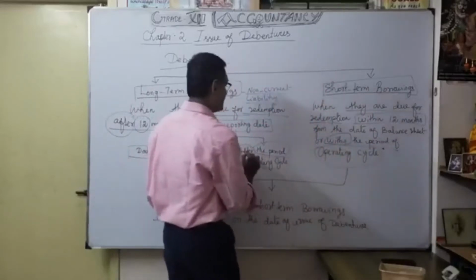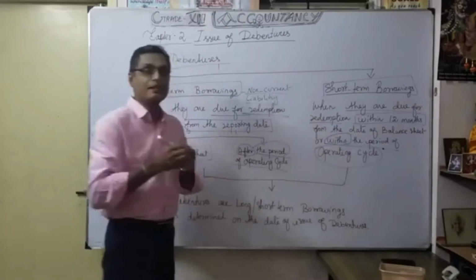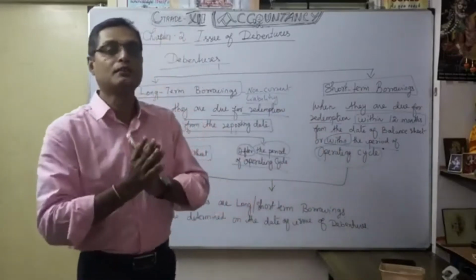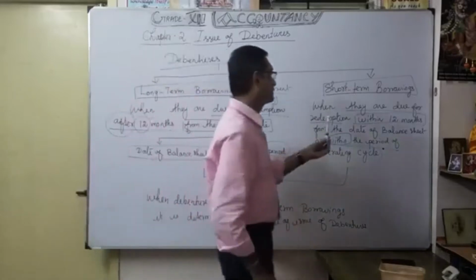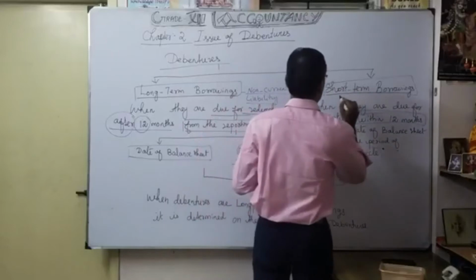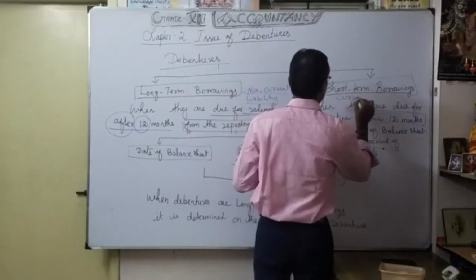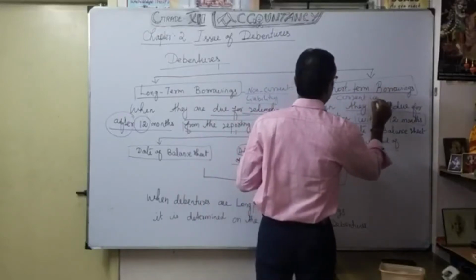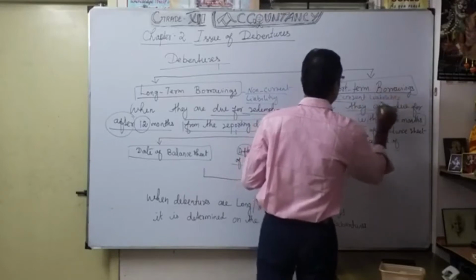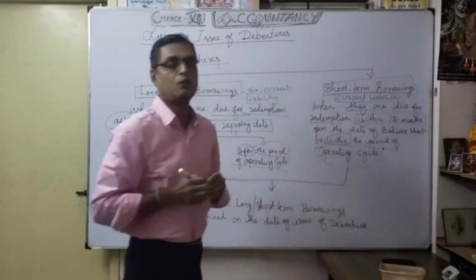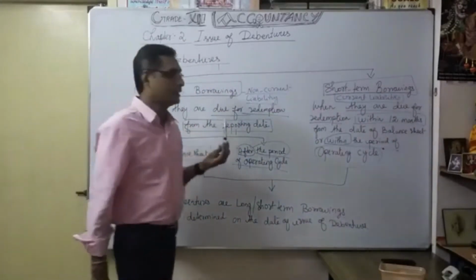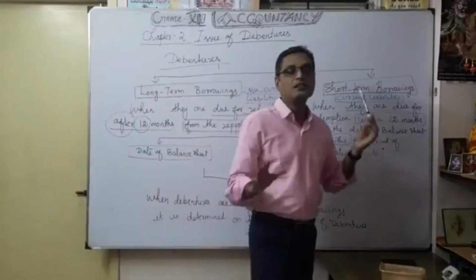Understood? Hereafter and within. That means the same year, same accounting year, you are going to redemption of debenture. It is called short-term borrowing. It is also called coming under current liabilities. So whenever short-term borrowing, you want to mention under current liabilities. Now understood. So more than 12 months, it is called long-term borrowings. Less than 12 months, it is called short-term borrowings.